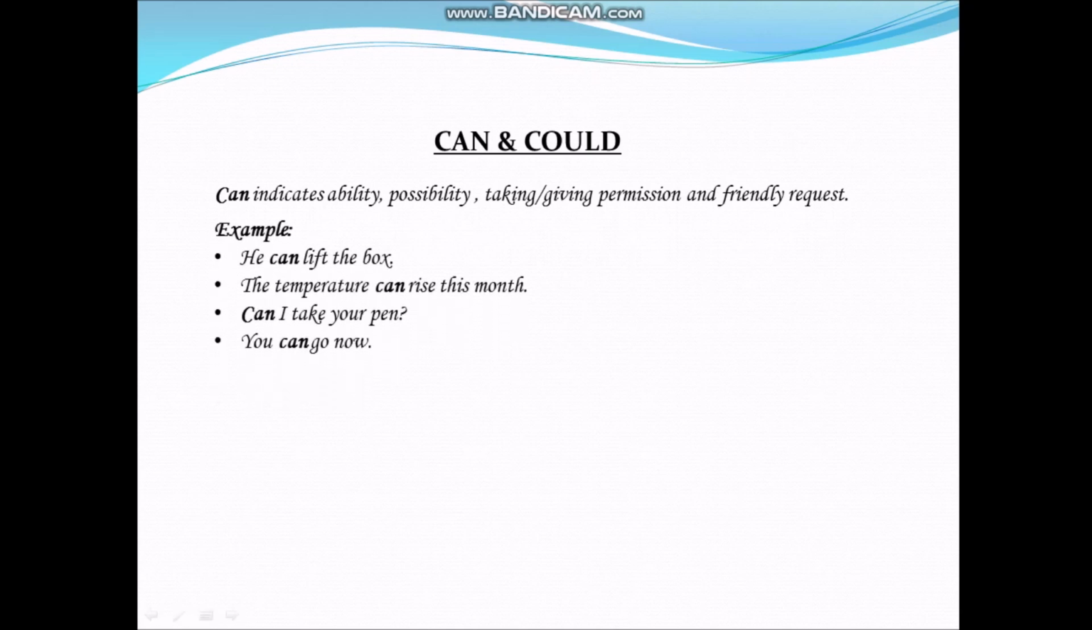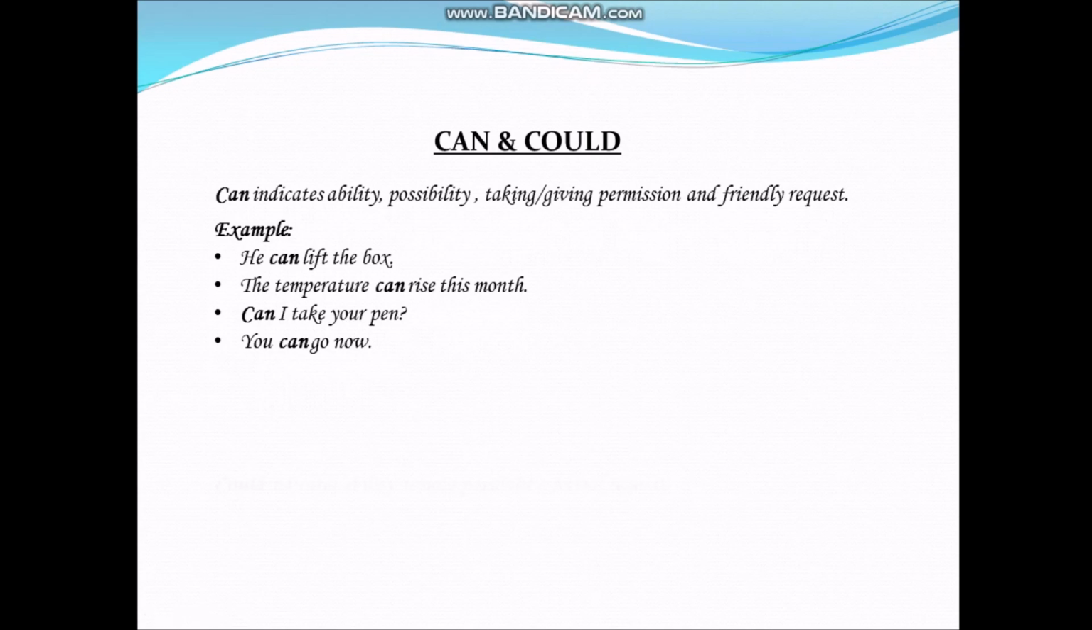Next, can and could. Can indicates ability, possibility, taking, giving permissions, and for friendly request. For example, he can lift the box. The temperature can rise this month. Can I take your pen? You can go now. Here, in the first sentence, it shows ability. In the second one, it shows possibility. In the third one, it shows permission. And in the last one, it also shows permission.